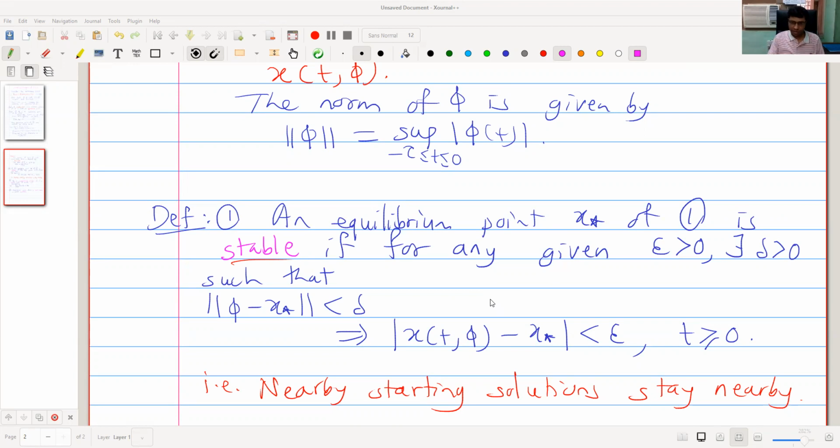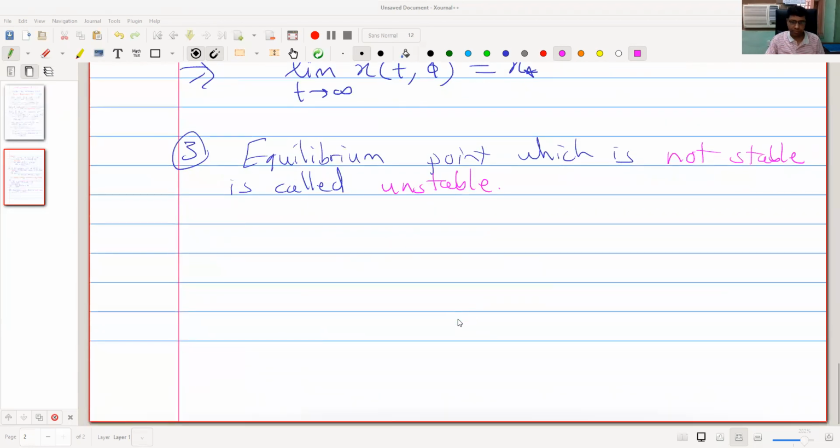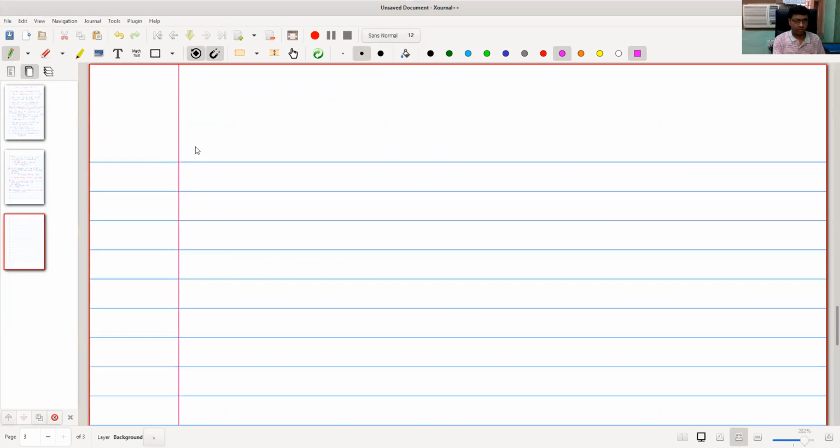So let us see linearization, or it is sometimes called local linearization.